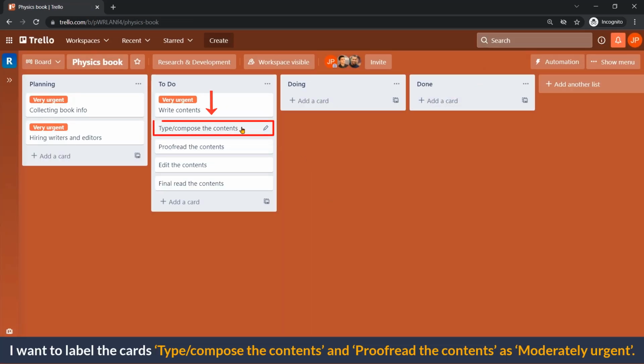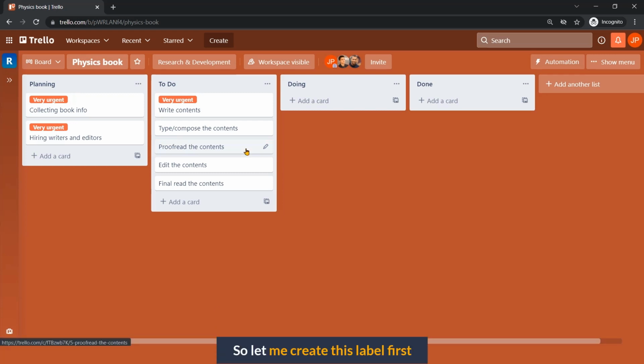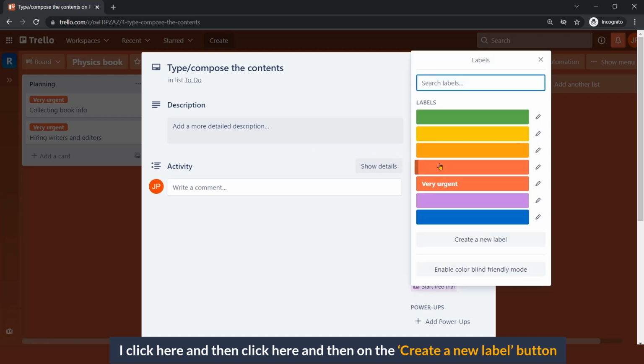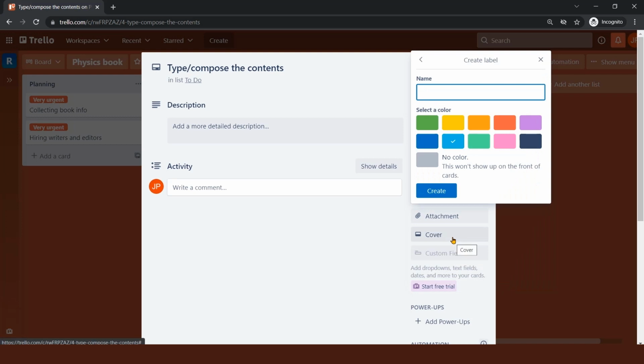I want to label the cards, type, compose the content, and proofread the content as moderately urgent. So let me create this label first. I click here, then click here, then on the Create a New Label button.